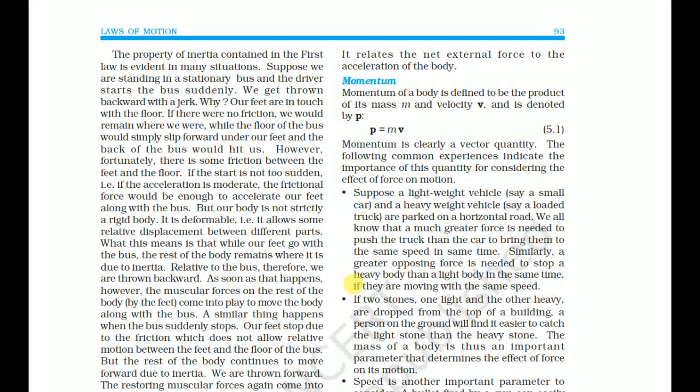The property of inertia contained in the first law is evident in many situations. Suppose we are standing in a stationary bus and the driver starts the bus suddenly. We get thrown backward with a jerk. Why? Our feet are in touch with the floor. If there were no friction, we would remain where we were, while the floor of the bus would simply slip forward under our feet, and the back of the bus would hit us. Fortunately, there is some friction between the feet and the floor. If the start is not too sudden, if the acceleration is moderate, the frictional force would be enough to accelerate our feet along with the bus.